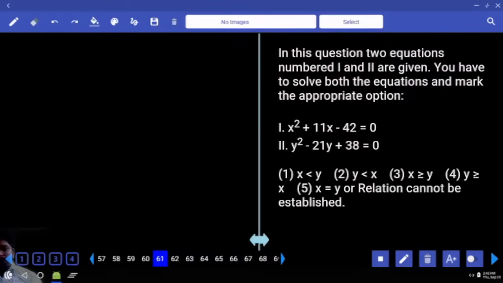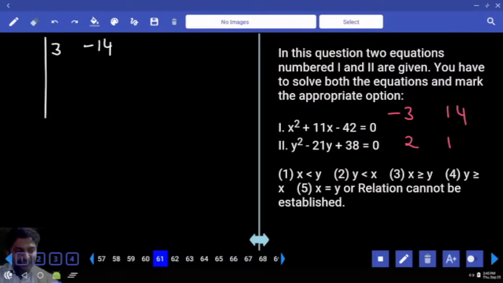Product must be 42: 3 times 14. Product is a negative number, so one of the numbers must be negative. Because the sum is plus 11, I'll write the combination minus 3 plus 14. Then the factors are plus 3 and minus 14. Product must be 39: 2 times 19. Minus 2, minus 21 is the combination. 2 lies in between 3 and minus 14. Answer: no relation. Whenever you get an in-between condition, the answer is no relation.